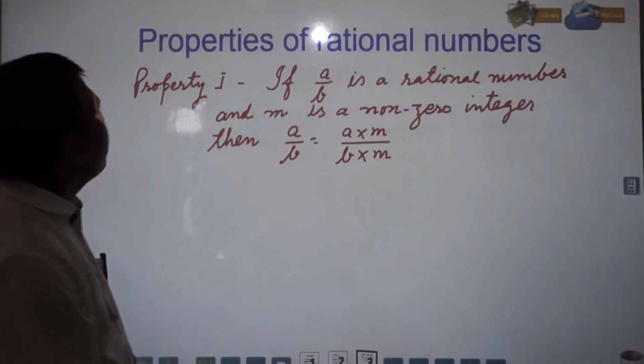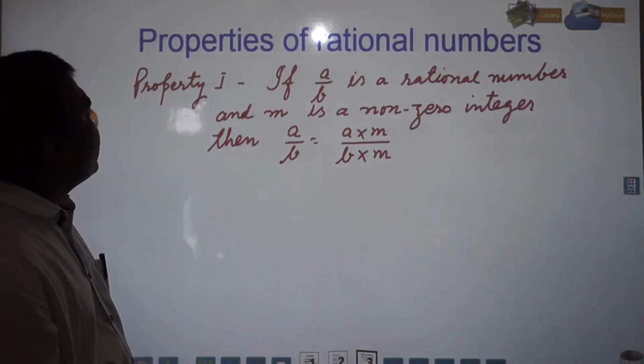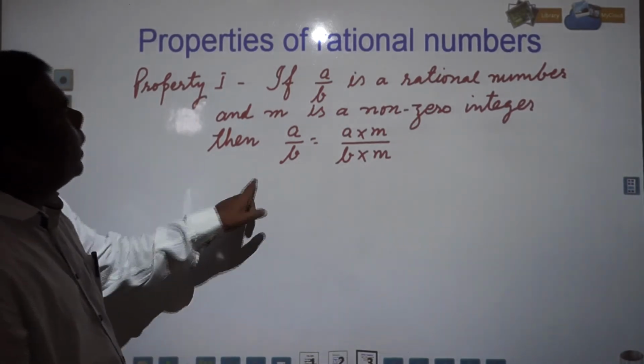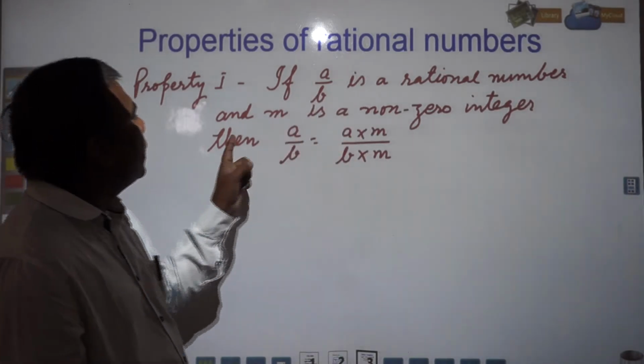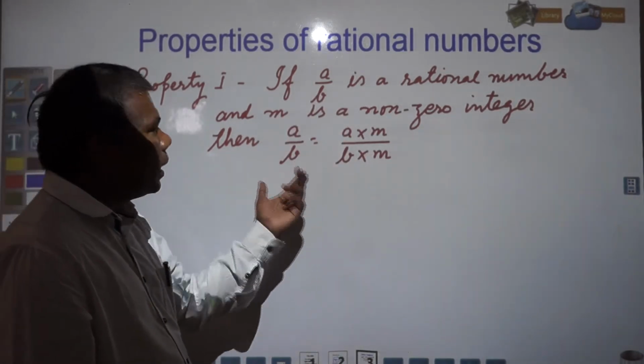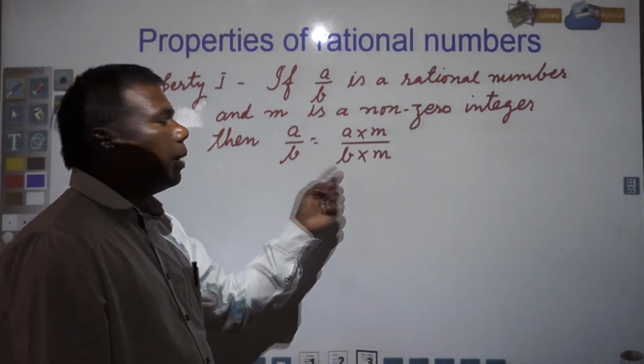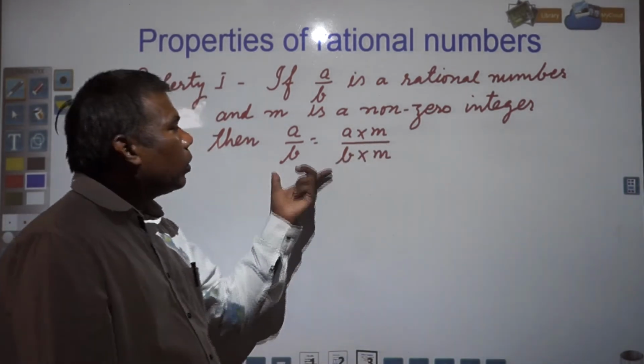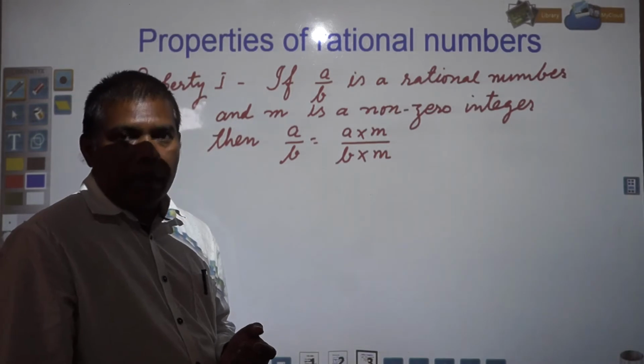Next we have some properties of rational numbers. Property 1: if A by B is a rational number and M is a non-zero integer, then A by B can be written as A into M by B into M. This is also called an equivalent fraction.